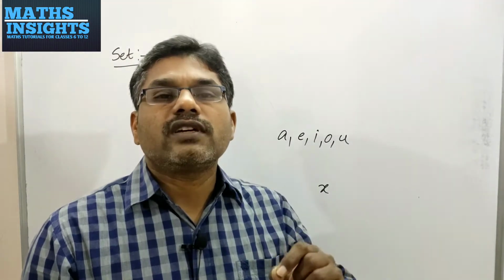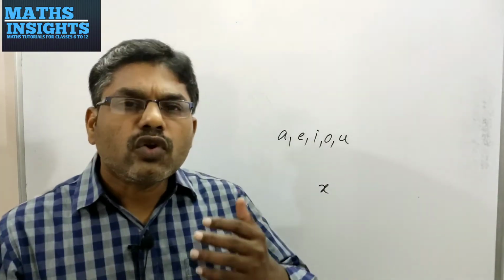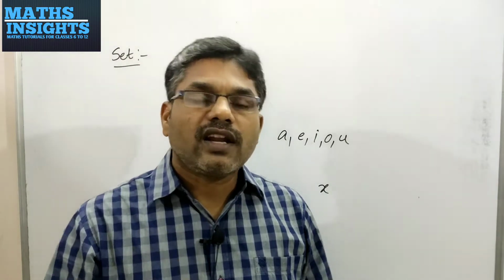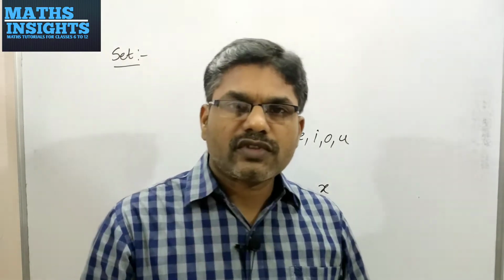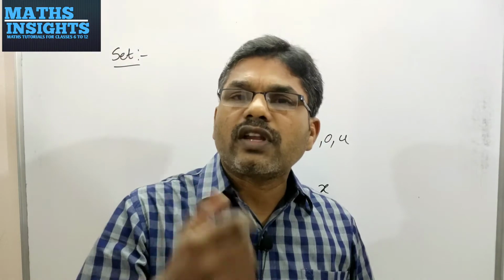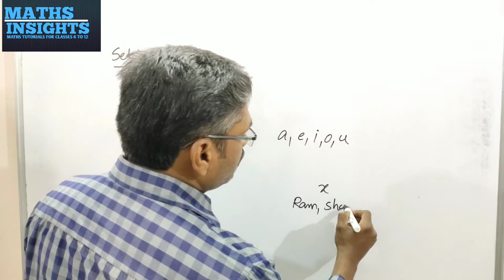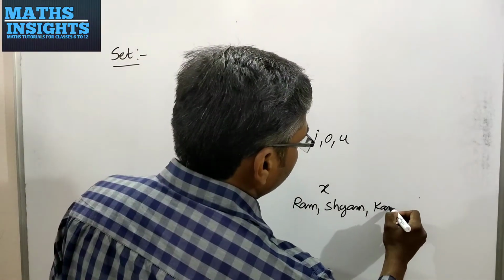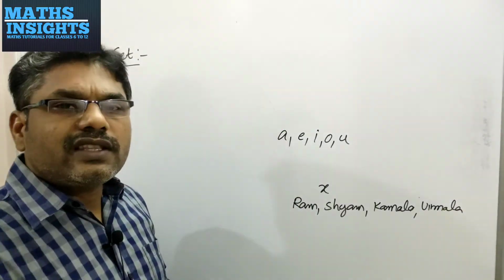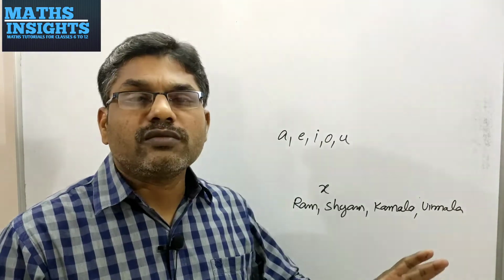I will also take another example which is not well defined. I want to know the students who are very intelligent in the classroom. I will prepare four names, the ones I am thinking are intelligent. Suppose I am writing the names Ram, Sham, Kamala, Vimala. I thought that these four students are very intelligent students in the classroom and I grouped them as a separate group.